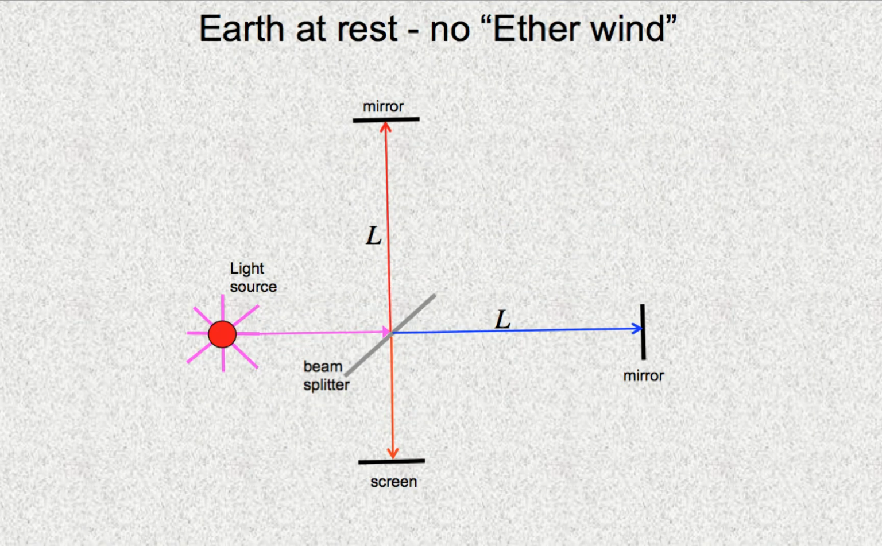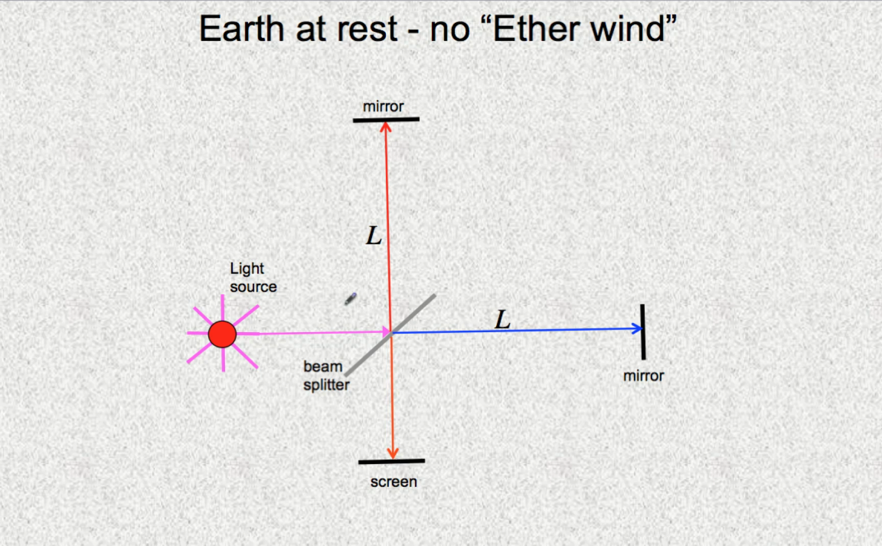Here is their apparatus with a light source, a mirror over here, a mirror over here, and a beam splitter, which is a partially silvered mirror. So if a beam of light comes and hits this beam splitter, part of it will go through, part of it will be reflected, and then after reflection, this is going to come back and hit the screen. Similarly, part of the light from this mirror is going to come back and hit the screen.